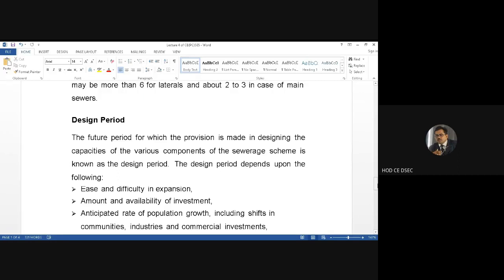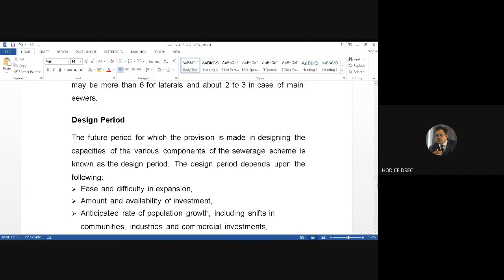And after that, we can go for expansion or modify the system as the situation needs. But generally, this hydraulic sewer pipeline system is designed for a certain feasible period, which depends on the following points. The design period, that is the time in years, is considered on the following factors.